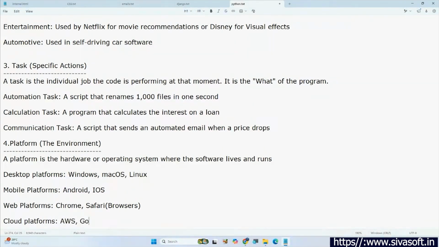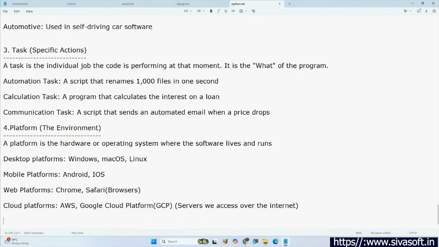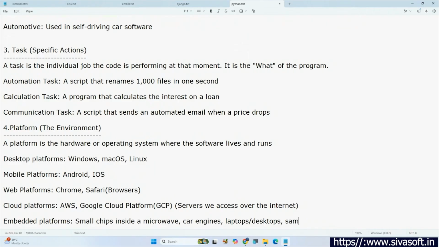Next, cloud platforms. AWS, GCP. GCP means Google Cloud Platform. Servers we access over the internet. Next, embedded platforms. Small chips inside a microwave, car engines, laptops, desktops, smartphones, whatever.